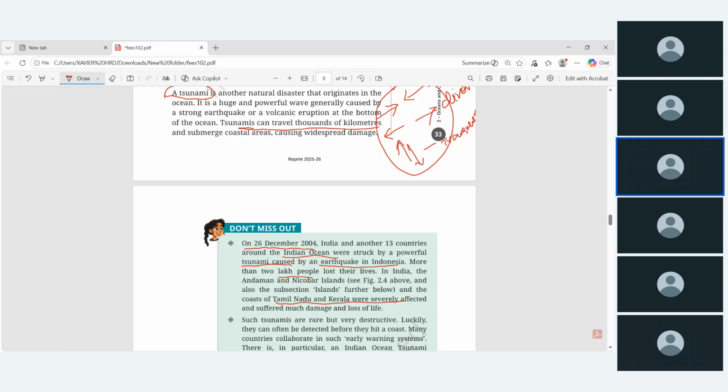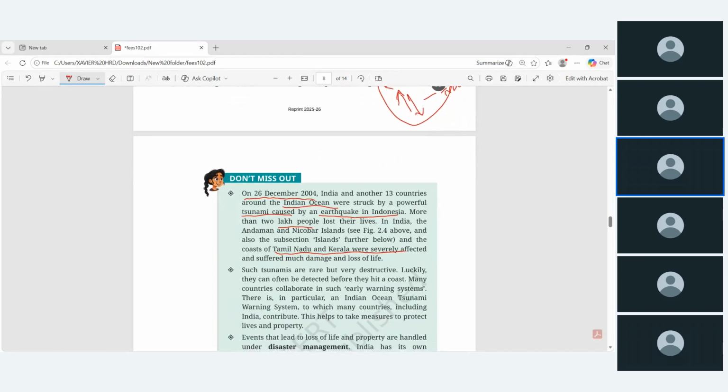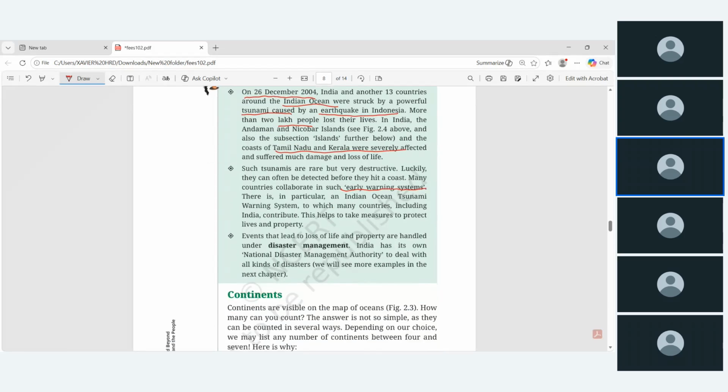Now such tsunamis can be prevented by early tsunami warning systems that they have developed nowadays. So if any earthquake happens under the sea, it will be noticed by the early warning system, and immediately people in the nearby seashore will be evacuated easily. And this one.